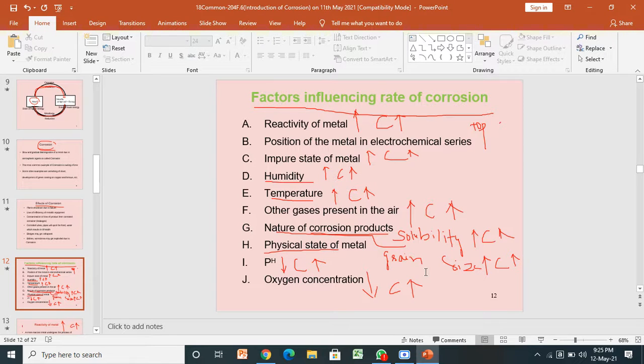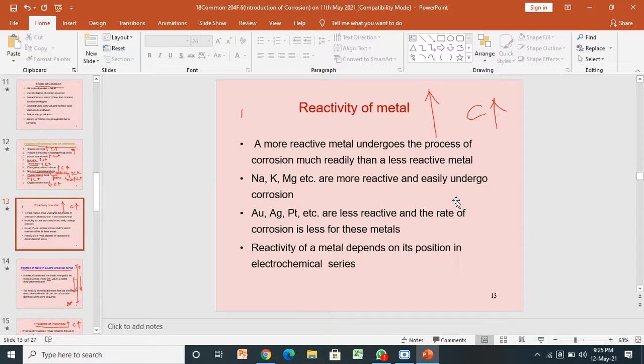Physical state of metal increases corrosion. pH of the environment decreases, corrosion increases. Oxygen concentration decreases, corrosion increases. These are the factors influencing the rate of corrosion.